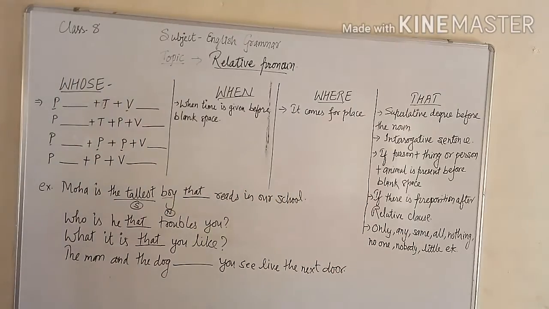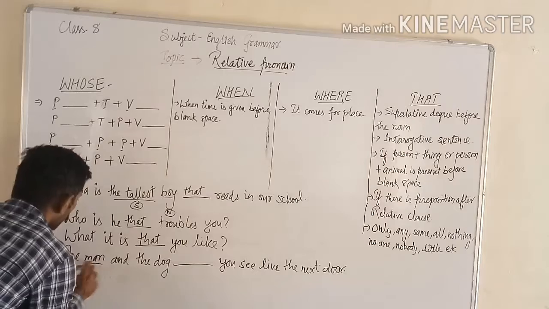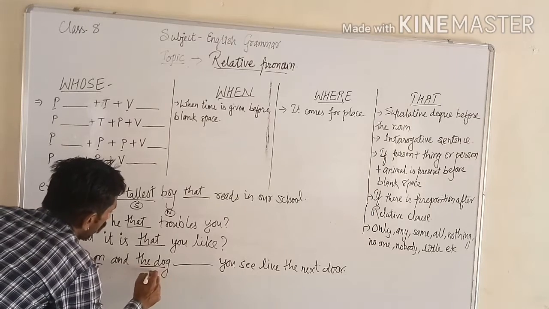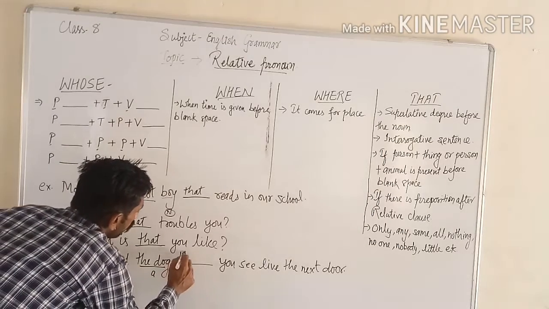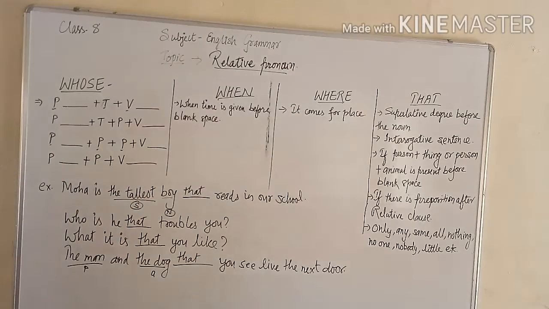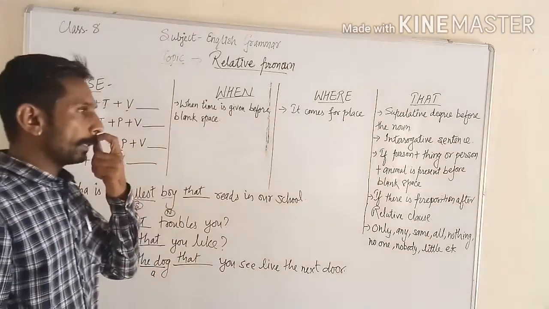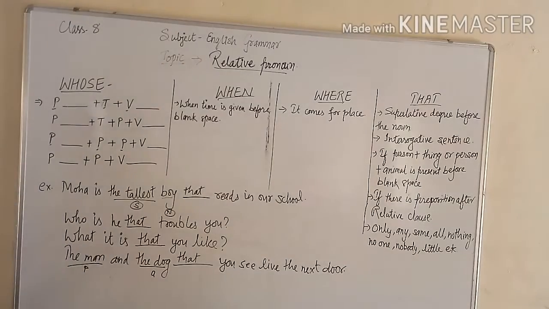Here the man is a person and the dog is an animal. What will come here? The man and the dog that live next door.